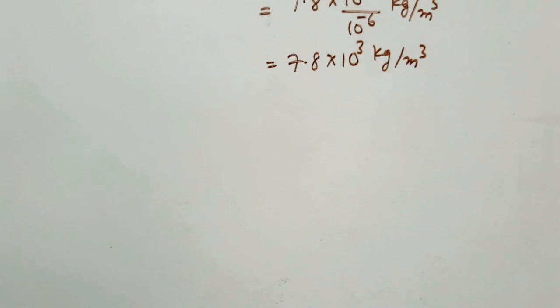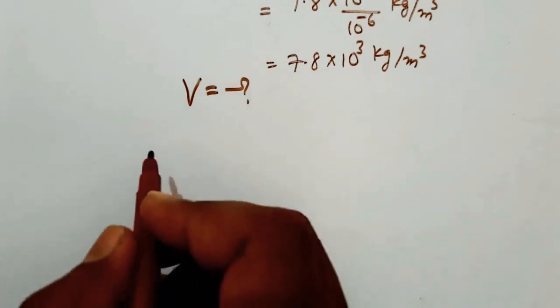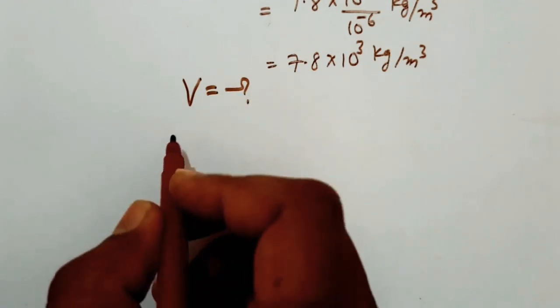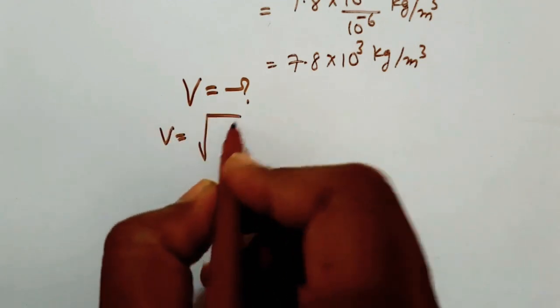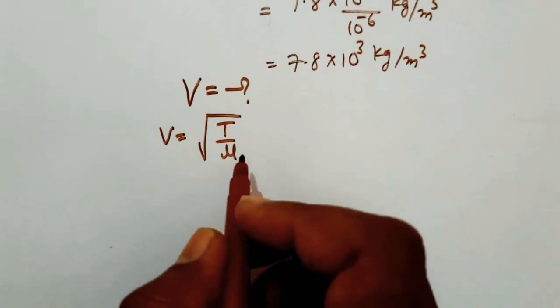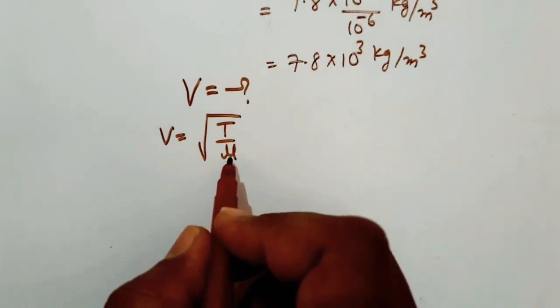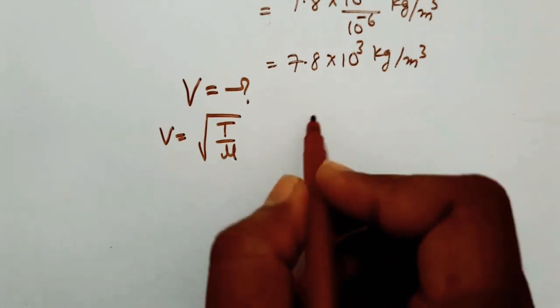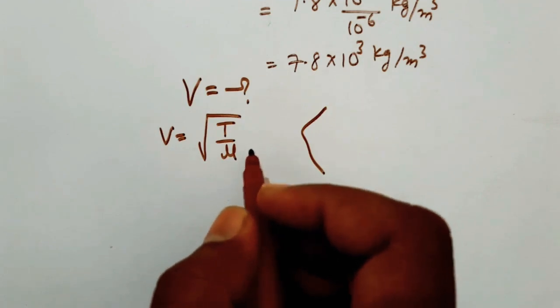Here we have to find the speed of transverse waves, that is V. We have a formula for the speed of transverse waves in a string: V = square root of T by mu. But we have density; we don't know the linear mass density. So we convert linear mass density into density.